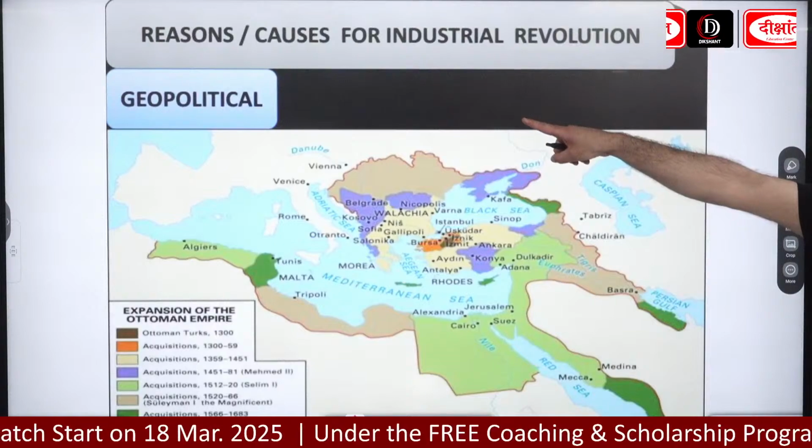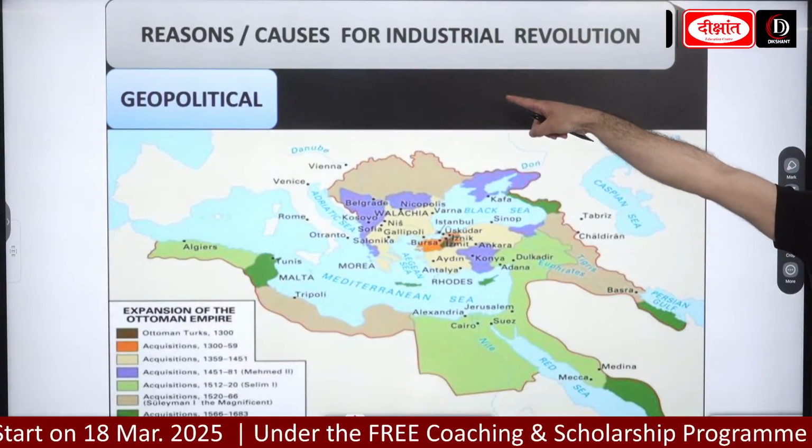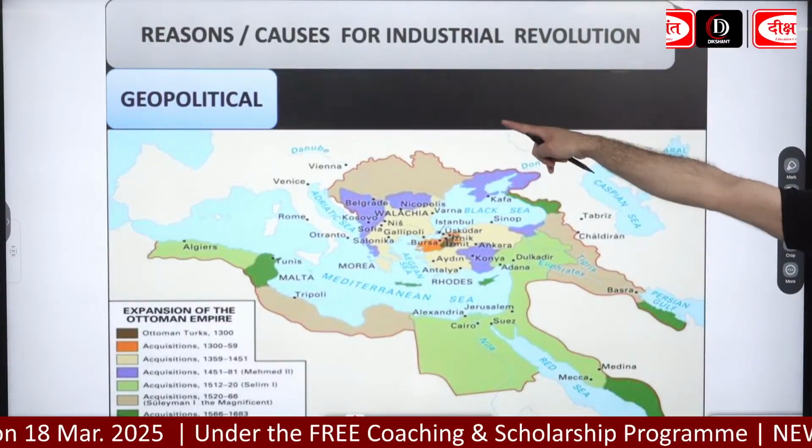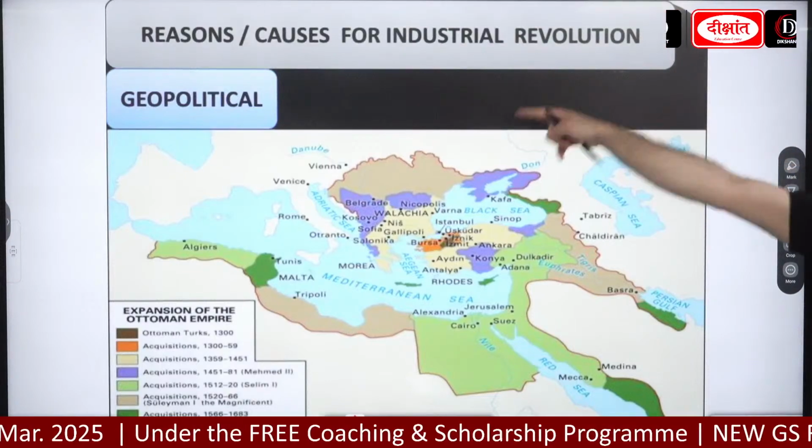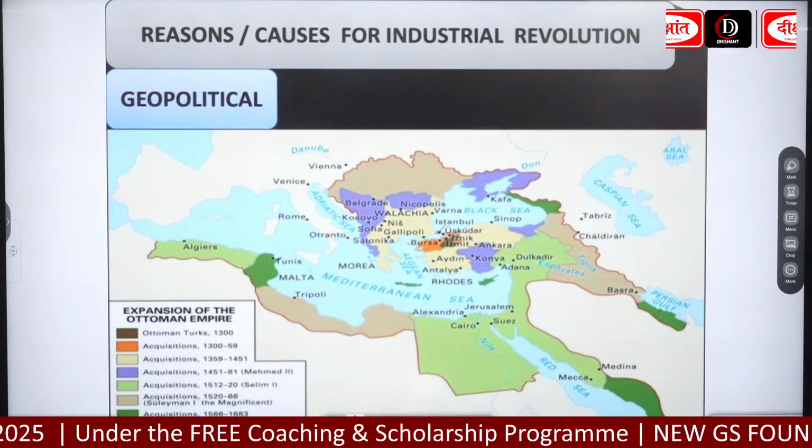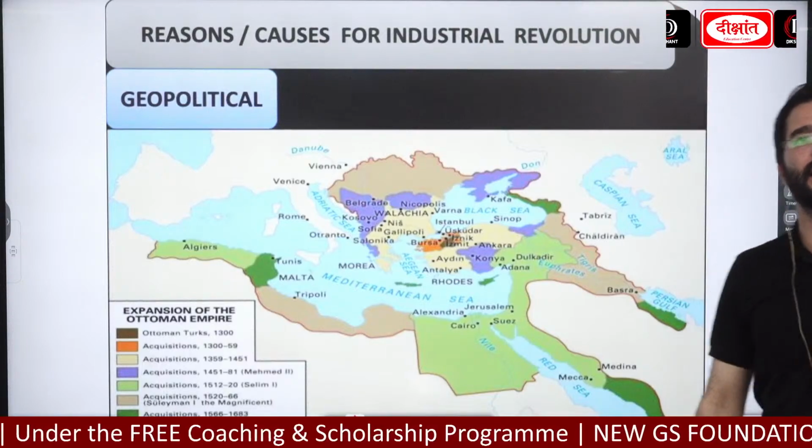Okay, let's go with the first cause, guys. That is going to be the geopolitical. Heading दे दीजिए सबसे पहले geopolitical. जब हम reasons देख रहे हैं तो पहला हम यहाँ पे geopolitical देखेंगे.